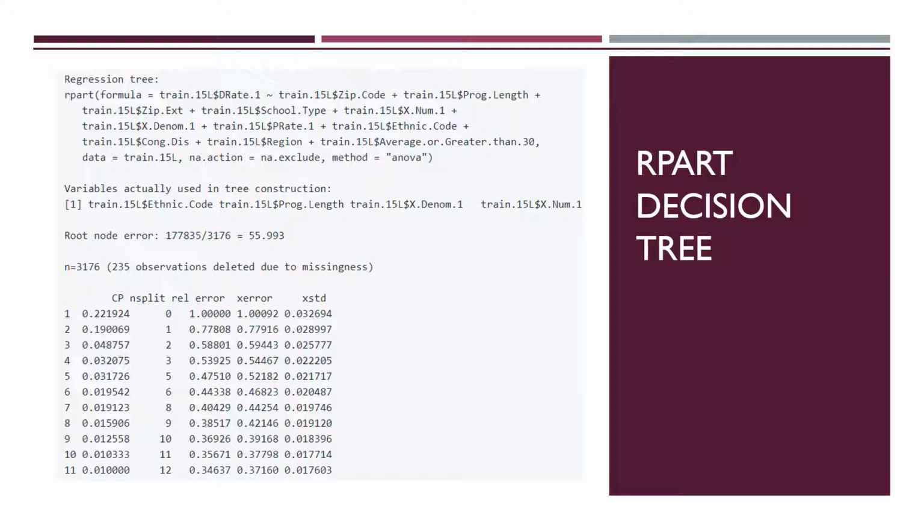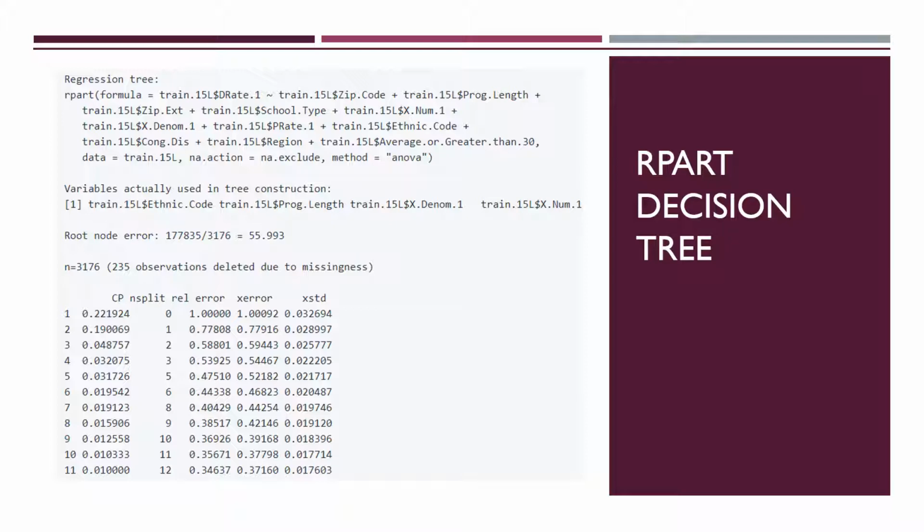The first split improves the model fit the most based upon how much relative error has decreased. We see 0.2219 in that first CP column, as n split goes from 0 to 1. The last split adds a little value in decreasing relative error. A tree with 11 splits minimizes the relative error for the Tree 15 model.